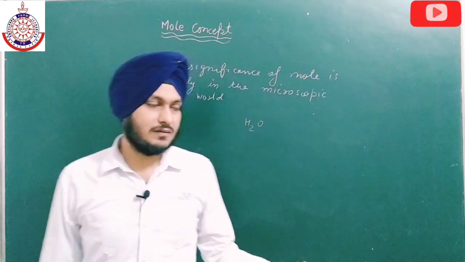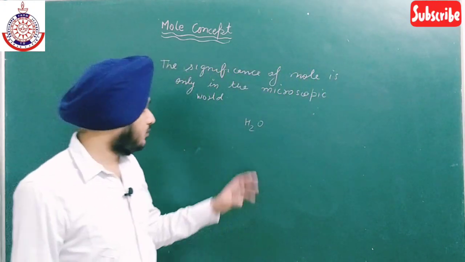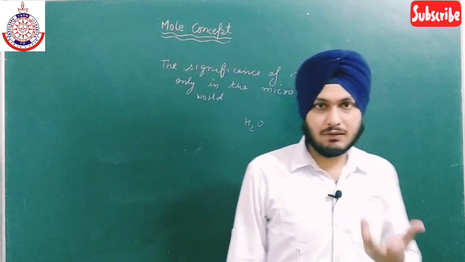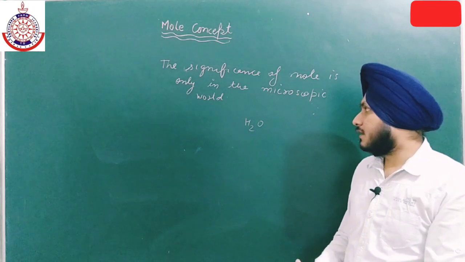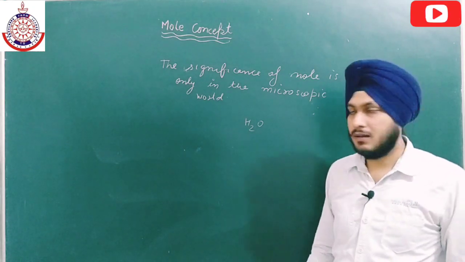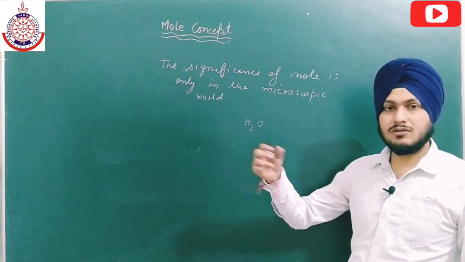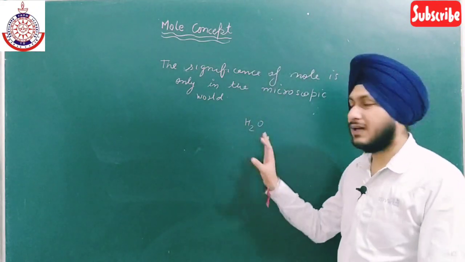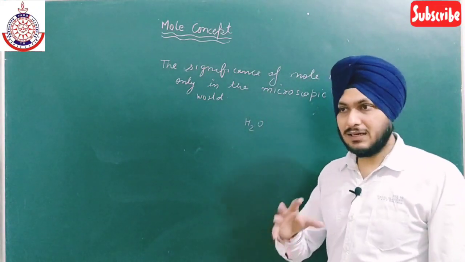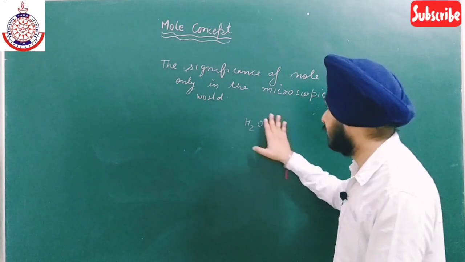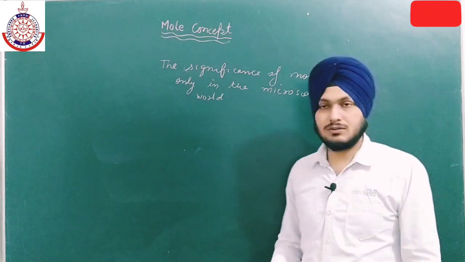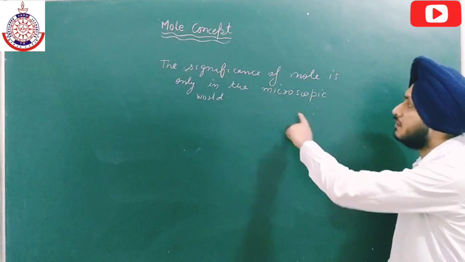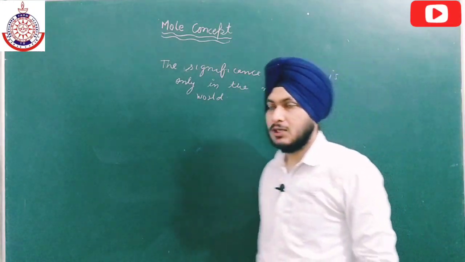Now, two atoms and one atom is a very small quantity. So we are dealing in moles, and mole is a very big quantity. That is why we are using the word mole, because two atoms or one atom is a very small quantity, so we are dealing in larger quantities. Now the significance of mole is only in the microscopic world.